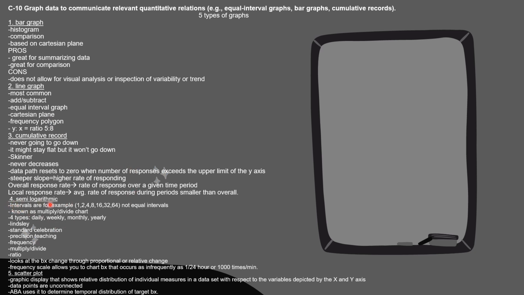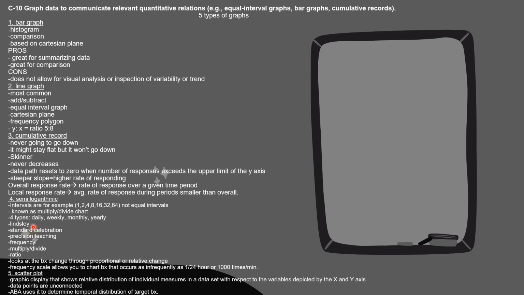Then we have the semi-logarithm. This is where the intervals are, for example, 1, 2, 4, 8, 16, 32, 64. They're not equal intervals. It's not like the typical other ones, like bar graphs and line graphs, that are equal. These have unequal intervals. It's known as the multiply and divide chart.